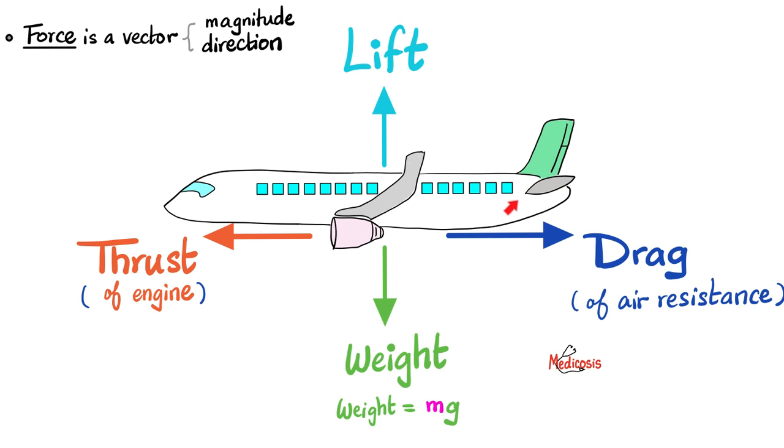Let's review the airplane again. The airplane is flying. This is weight, pushing it down. What's the opposite to that? Lift force. Thrust me forward, that's the thrust of the engine. Drag me backwards, that's the air resistance. All of these are 4 forces. Each one has a magnitude and a direction because force is a vector.